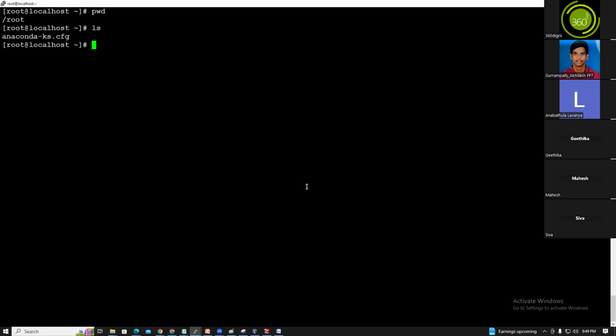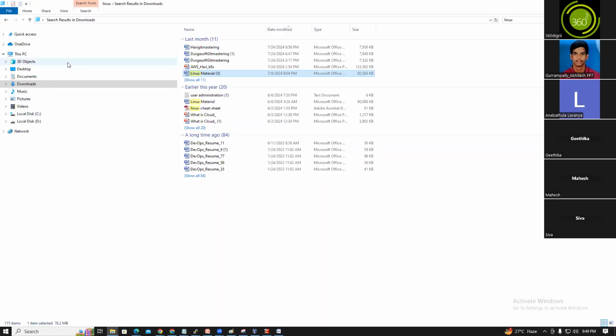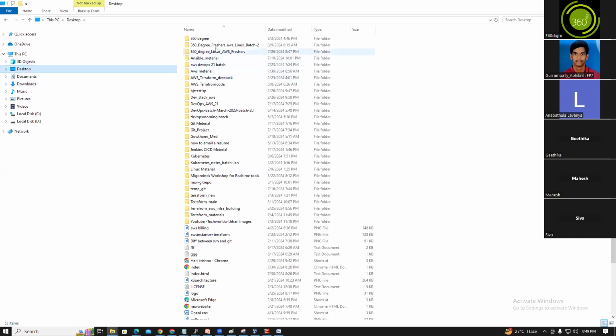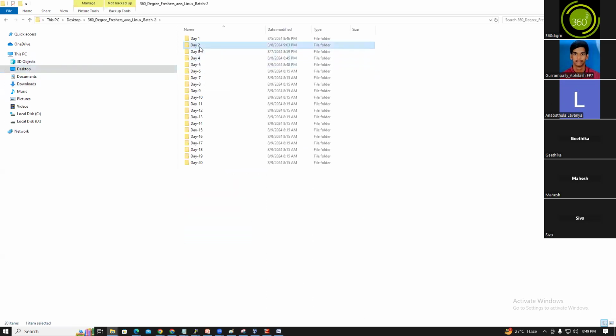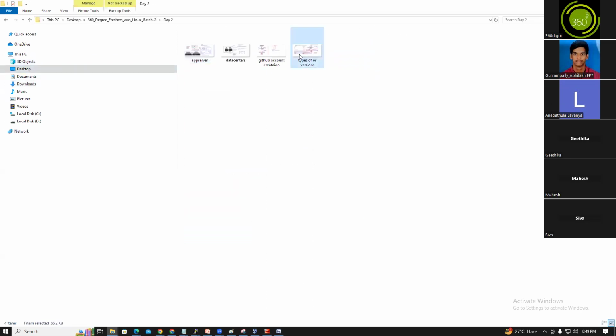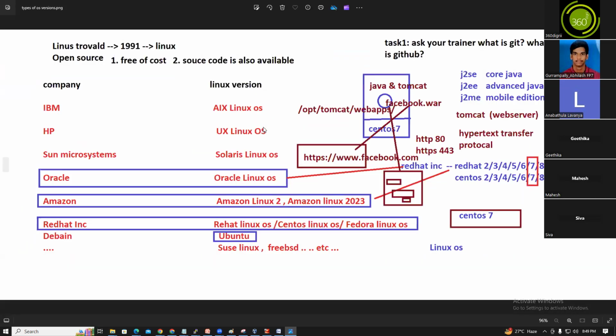This is the black screen, right? Which OS is installed on this machine, we don't know. So how many Linux machines are there, guys? We have a number of flavors of Linux machines, right? For example, these all are Linux machines. We don't know which flavor of the OS is installed on this machine.